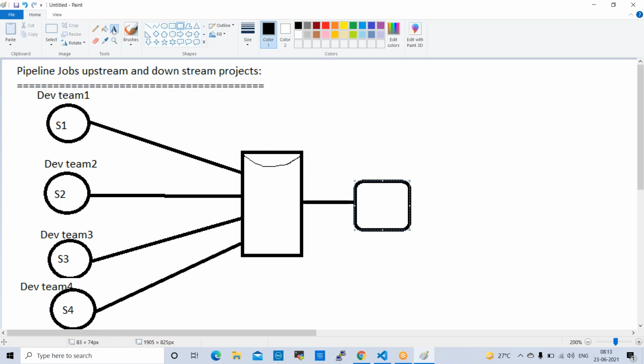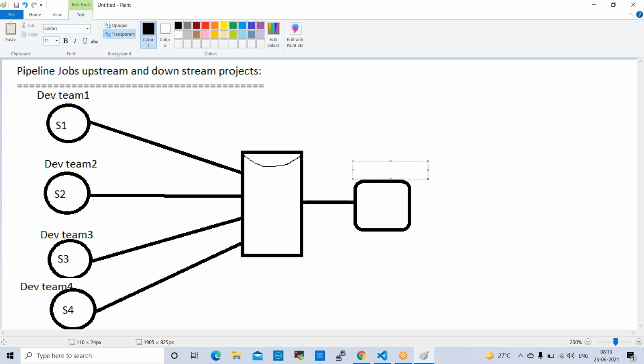So this is Jenkins, right? Normally, for example, one sprint is there, one development team is there. So this development is completed, or some changes happened here. They committed the code and pushed it into GitHub. So this is GitHub.